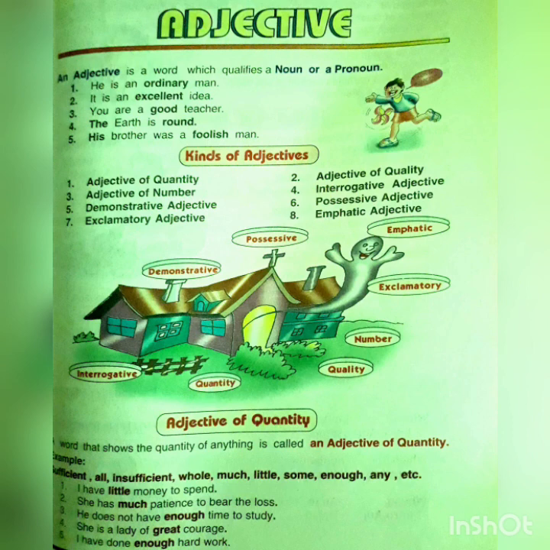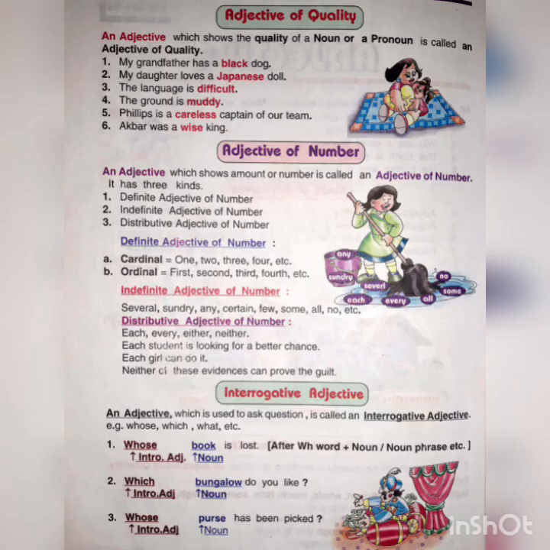So on the basis of definition, we can divide and describe adjective in so many kinds. They are on the basis of quality. That is called adjective of quality. We can also describe noun on the basis of quantity. That is called adjective of quantity. Then we can divide noun on the adjective of number.